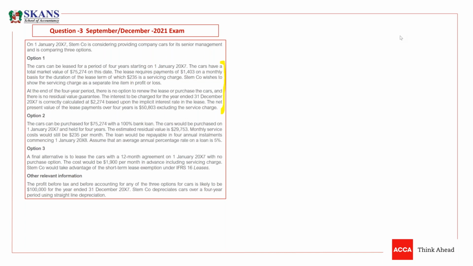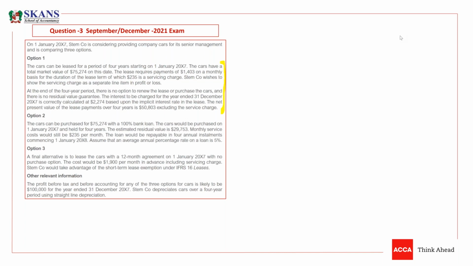So let's understand what is happening here. So listen carefully. The first transaction is on 1st Jan X7, STEM company is considering providing company cars for its senior management and is comparing three options. So they want to give cars to the senior management and they are considering three options.